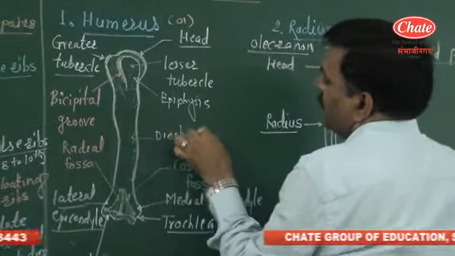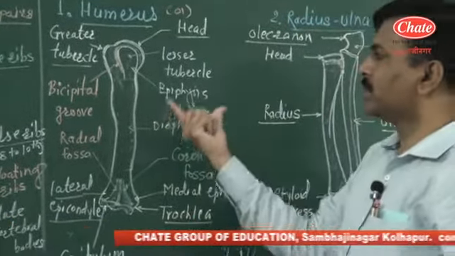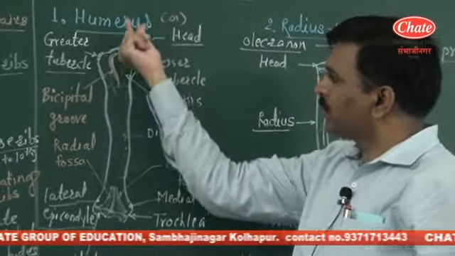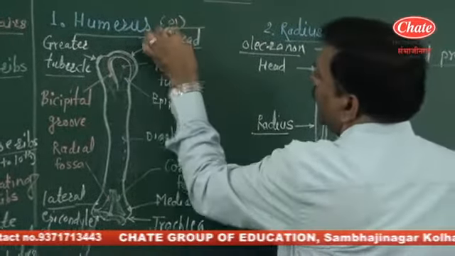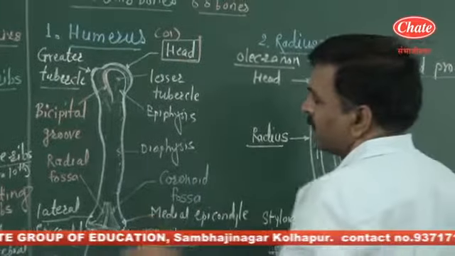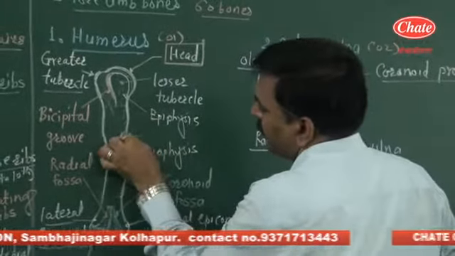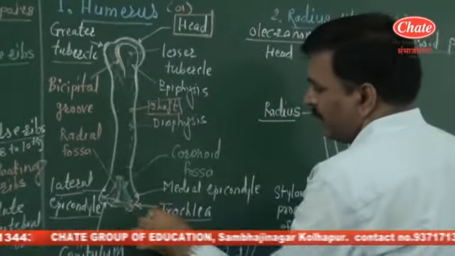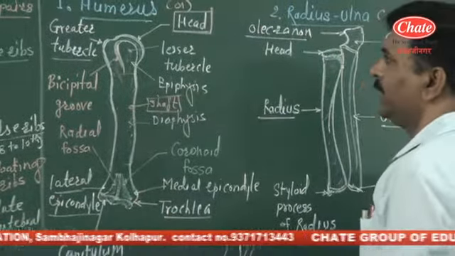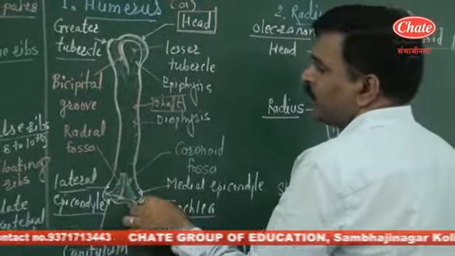So epiphysis and diaphysis are the regions of long bones. The humerus consists of three important components: the head of the humerus, the shaft of the humerus, also termed the diaphysis, and the posterior portion of the humerus, that is the posterior region.